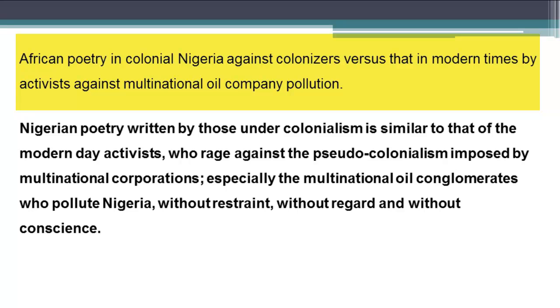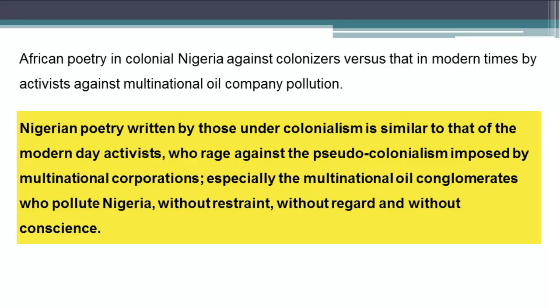The other example was African poetry in colonial Nigeria against colonizers versus that in modern times by activists against multinational oil company pollution. In this example, I'm making the topic sentence that Nigerian poetry written by those under colonialism is similar to that of modern-day activists who rage against the pseudo-colonialism imposed by multinational corporations. And then I'm going to use the semicolon and hone it more towards the pollution aspect, especially the multinational oil conglomerates who pollute Nigeria without restraint, without regard, and without conscience.